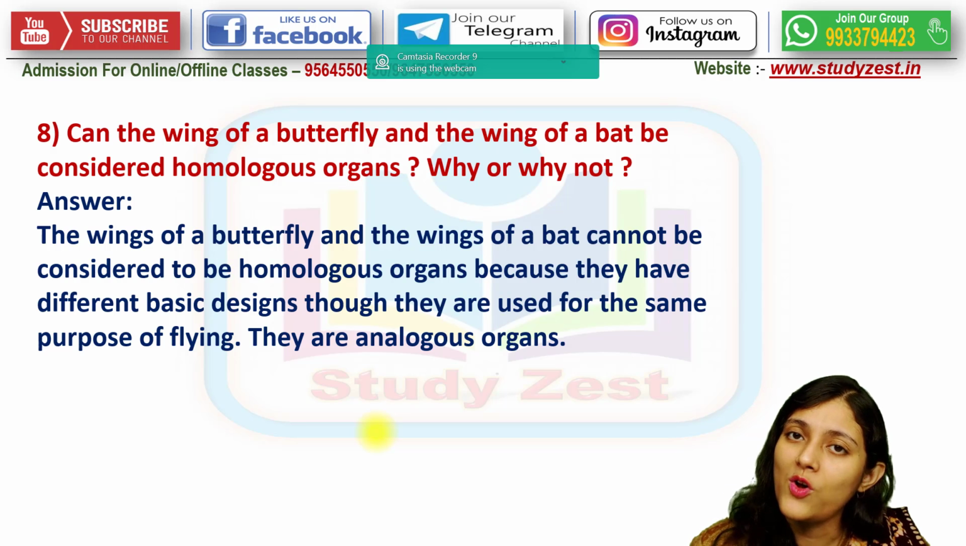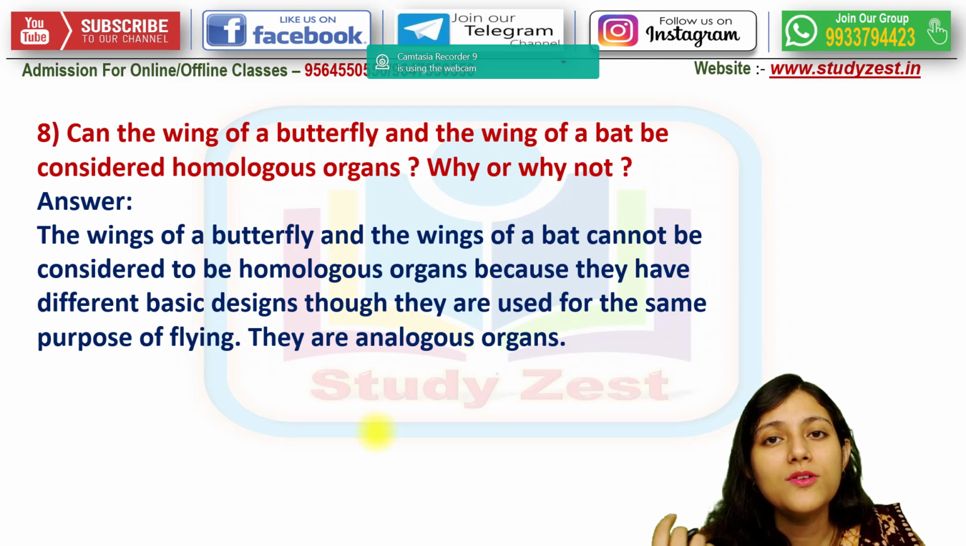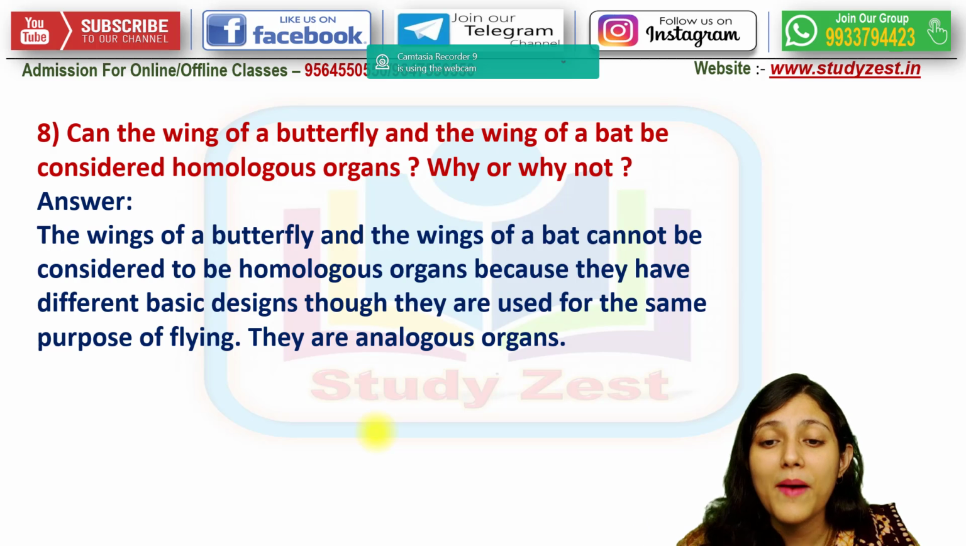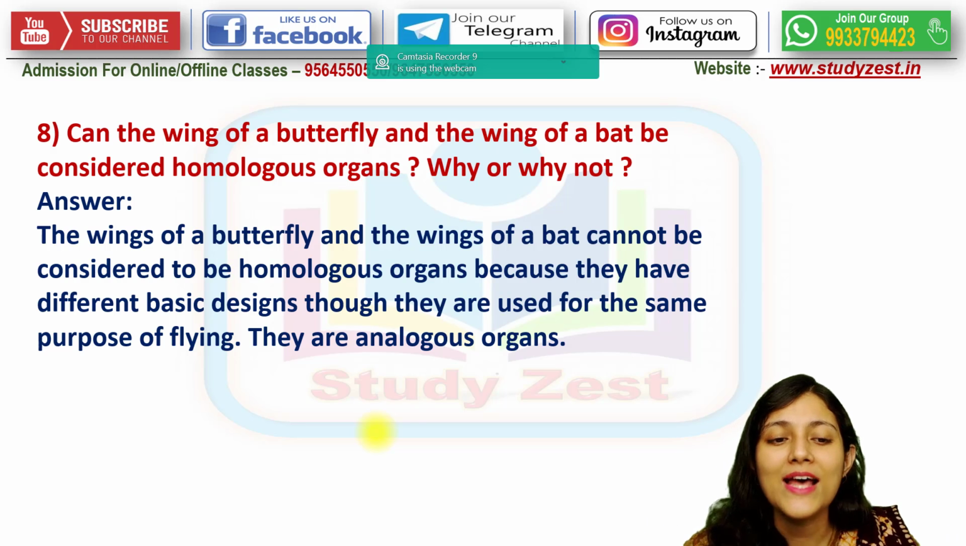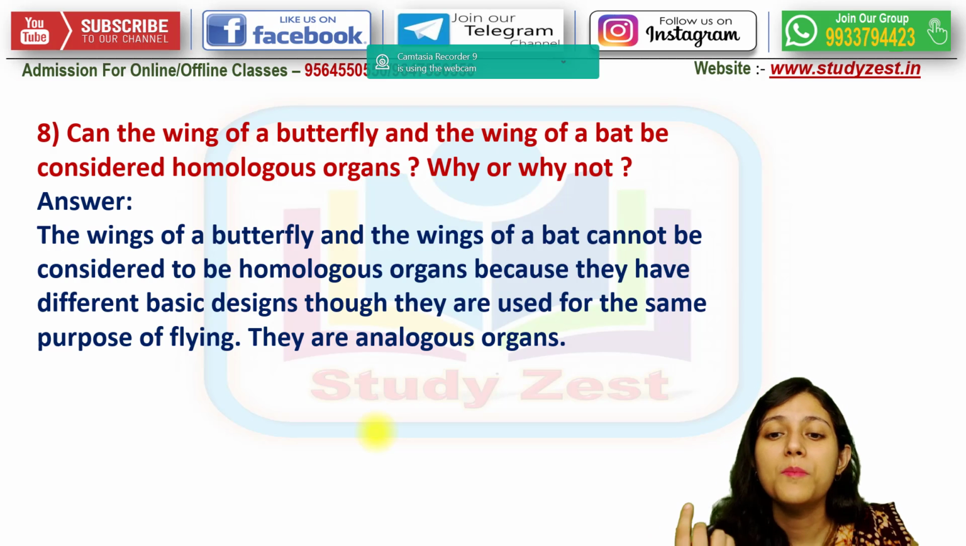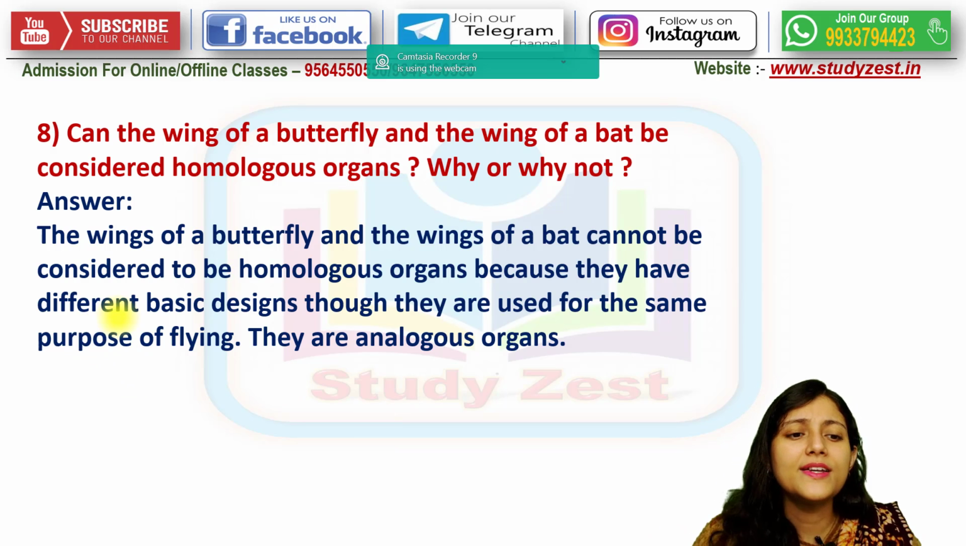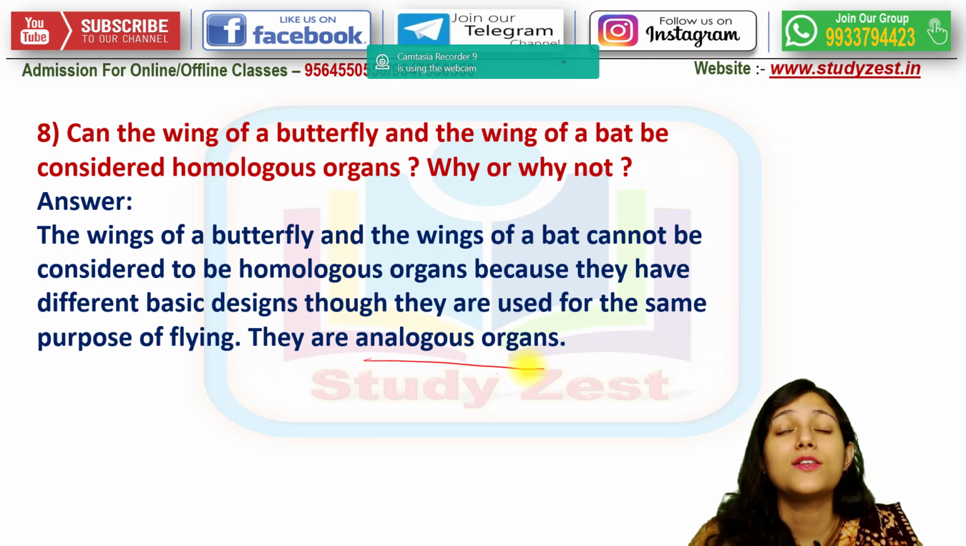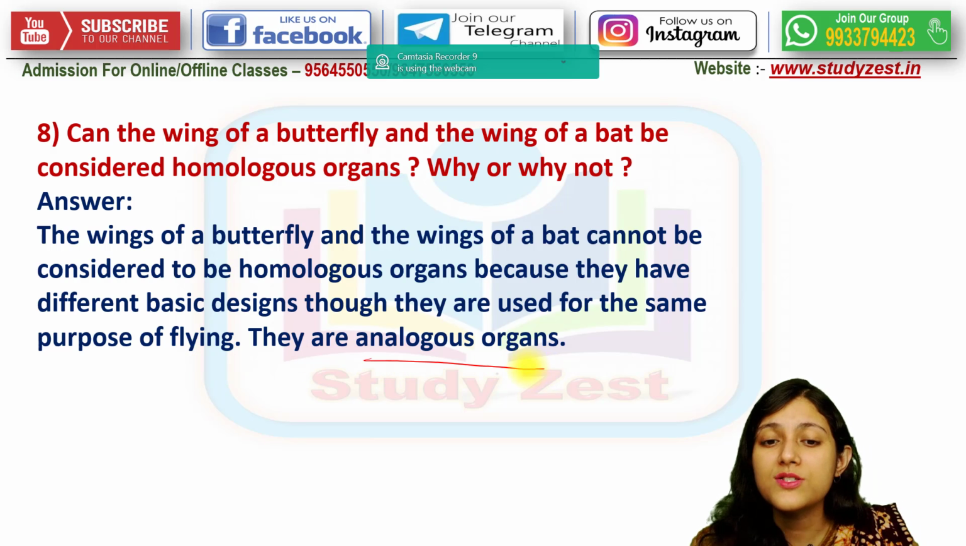Next, can the wing of a butterfly and the wing of a bat be considered as homologous organs? Why or why not? So we have learned about the homologous and analogous organs. The wings of a butterfly and the wings of a bat cannot be considered as homologous organs. Why? Because they have different basic designs though they are used for the same purpose of flying. That means they are analogous organs.